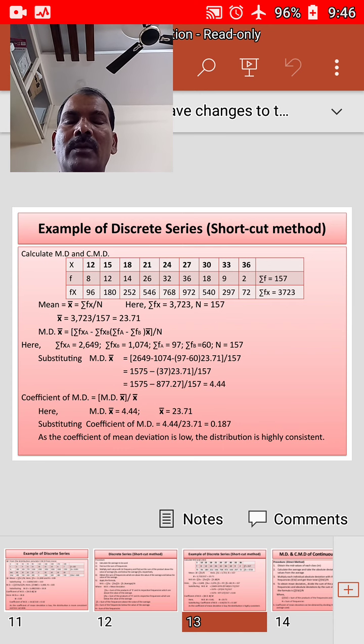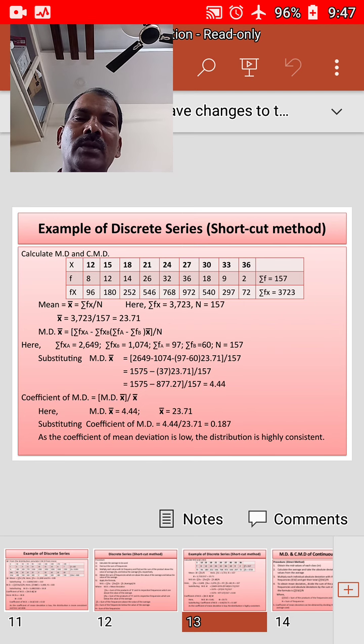These values we need to substitute in the formula. Substituting in the formula, we will get 2649 minus 1074, minus 97 minus 60 into 23.71, by 157. This is equal to 1575 minus 37, because when you subtract 97 minus 60, you will get 37.